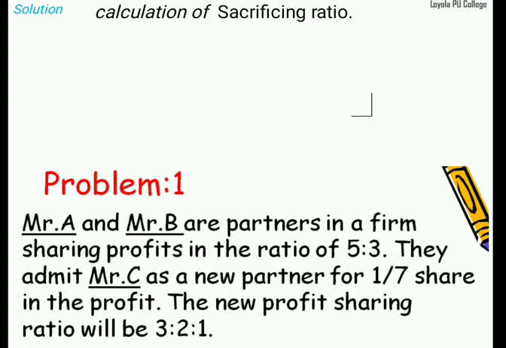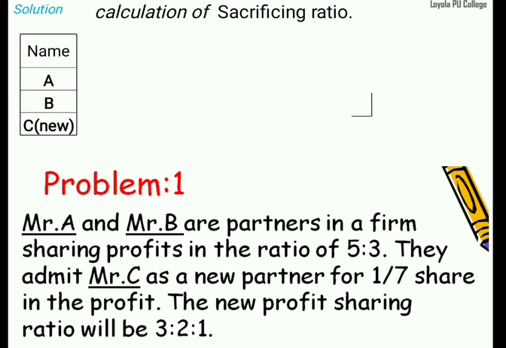As per the question, A and B are the partners of the firm, sharing profit 5:3. 5:3 is the old profit sharing ratio, and 3:2:1 will be the new ratio. First, what are the partner names? A, B, C. C is a new partner. I am transferring only the question contents, column wise.